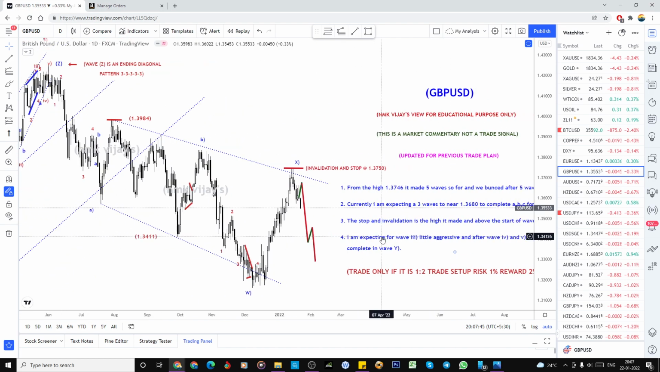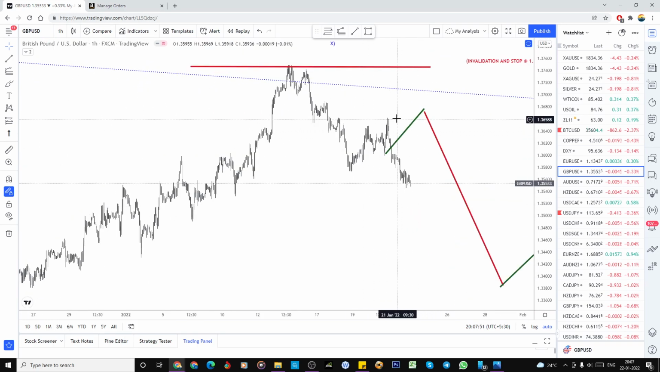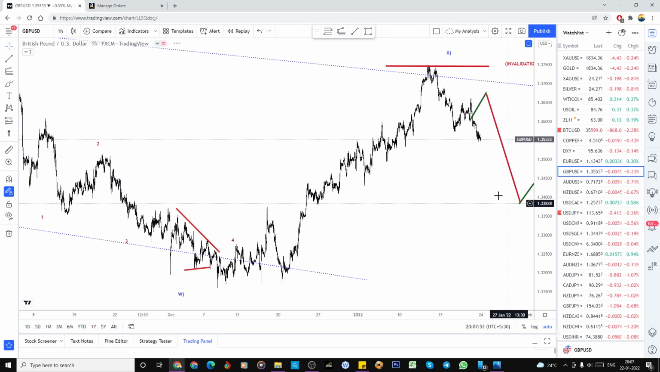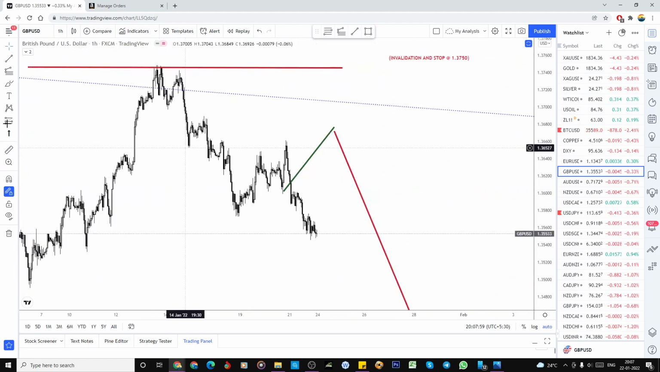So let's move on to GBP USD, and I already shared my views in my Telegram channels as well as on FB and one more website also. Exactly what I expected here, 1.3680. I expected that, and I already informed here also, but it didn't happen at 1.3680. But here it looks like one three-way structure has been completed.